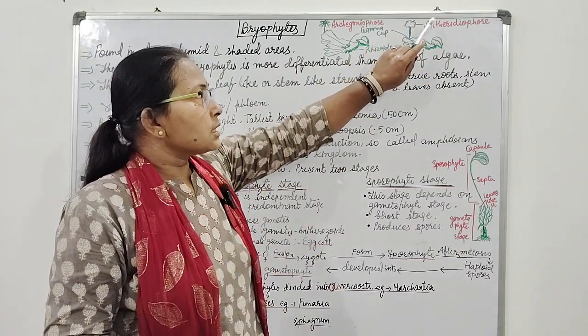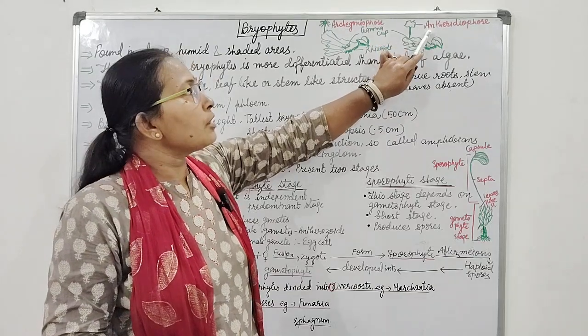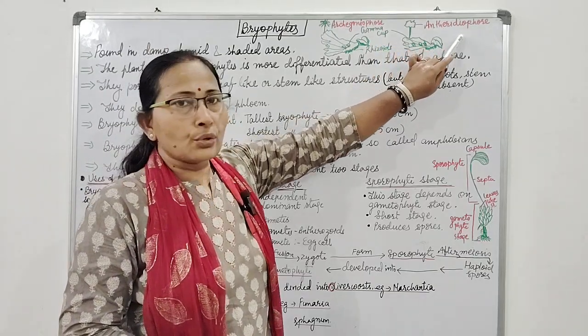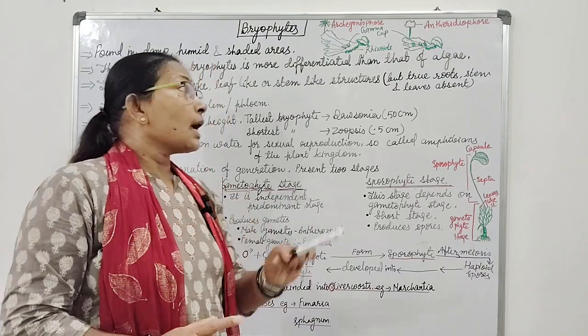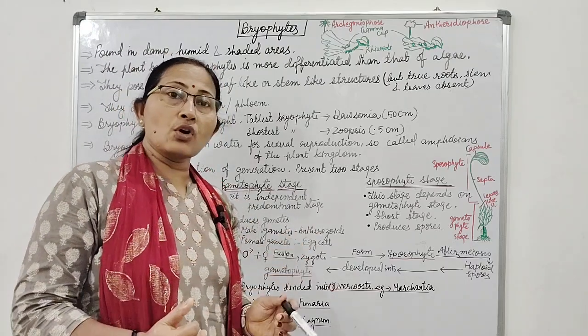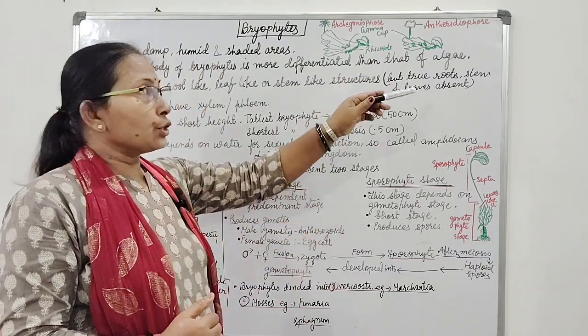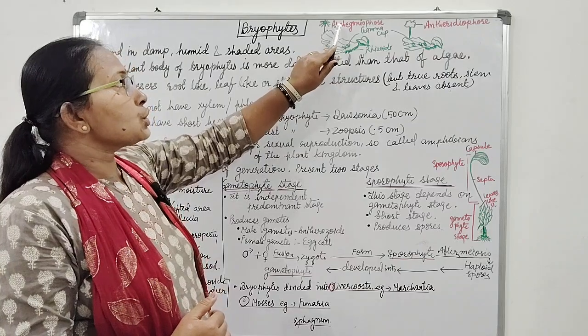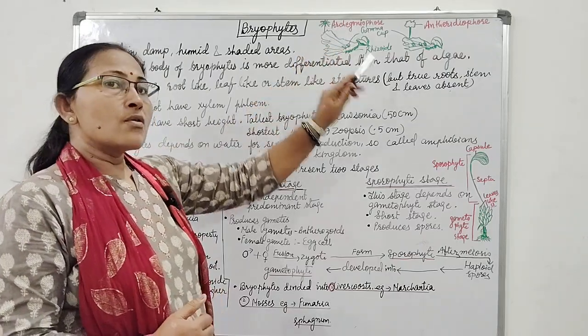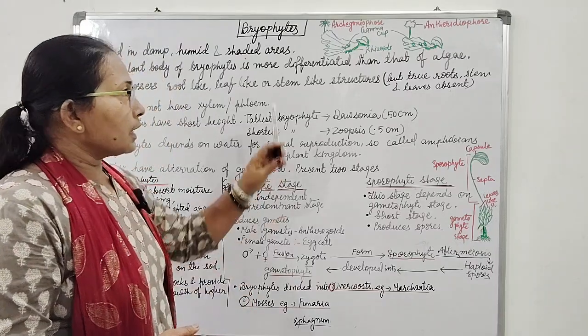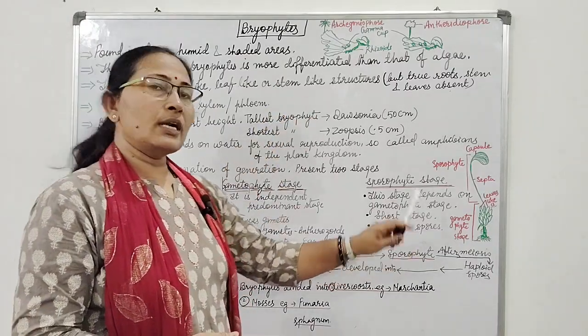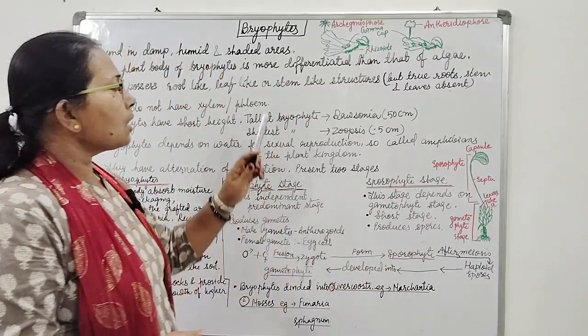These antherozoids, which develop in the antheridiophore, are biflagellated and discharged into the water, and they reach the archegoniophore for sexual reproduction, and there the sporophyte develops.